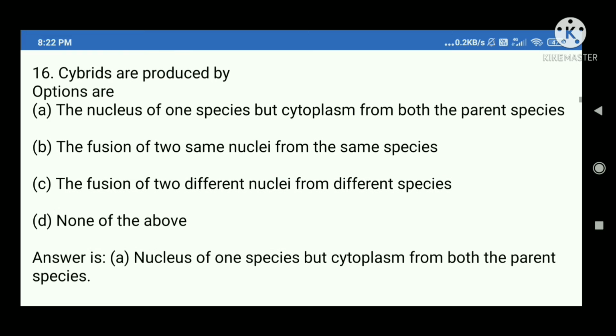16. Hybrids are produced by blank. Options are A. The nucleus of one species but cytoplasm from both the parent species, B. The fusion of two same nuclei from the same species, C. The fusion of two different nuclei from different species, D. None of the above. Answer is A. Nucleus of one species but cytoplasm from both the parent species.